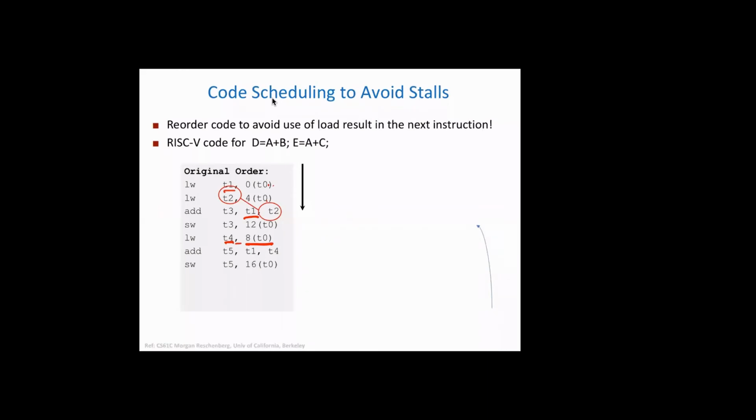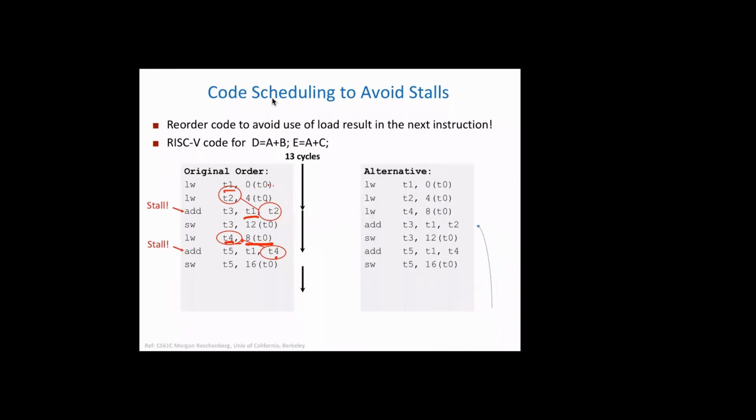All right, so we can see there's a dependency, you need to put a stall here, and there may be one more dependency here, T4 and this one. So we need to put one more. It means that it will also stall the pipeline. Now we need to rearrange this in a smart way. So this is going to take 13 cycles.